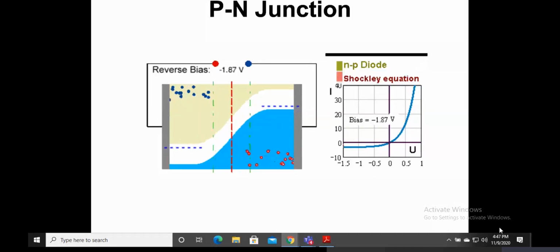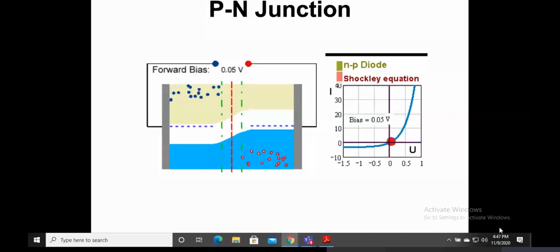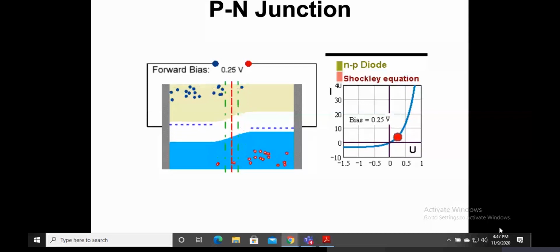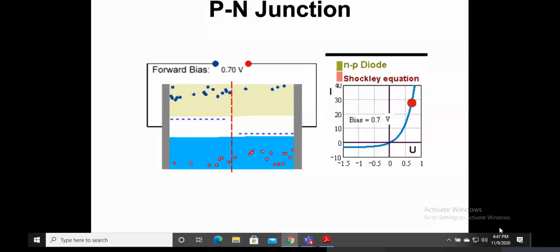When these two are joined together, a layer is formed right in the middle where the p and the n meet. That layer is called the depletion layer, wherein the p-type, only at that layer, takes a negative charge, and the n-type takes a positive charge.